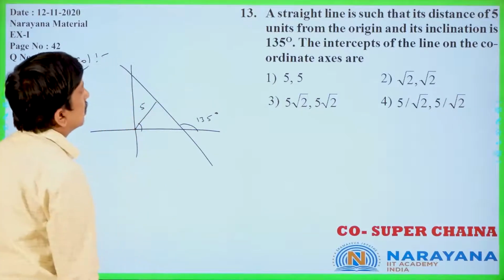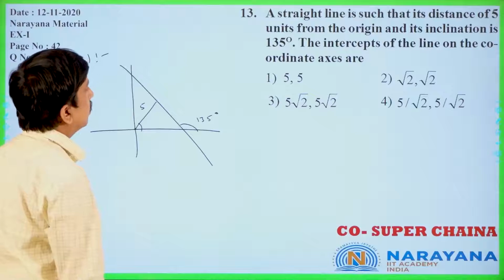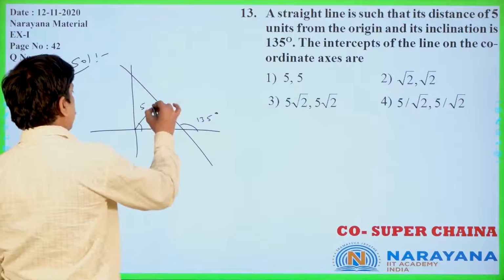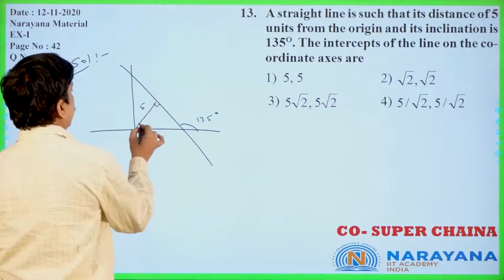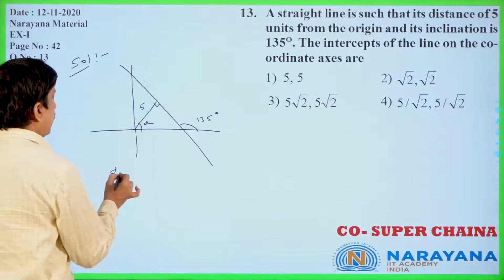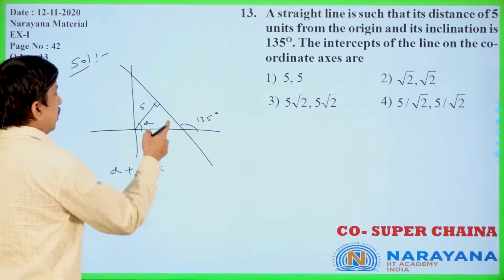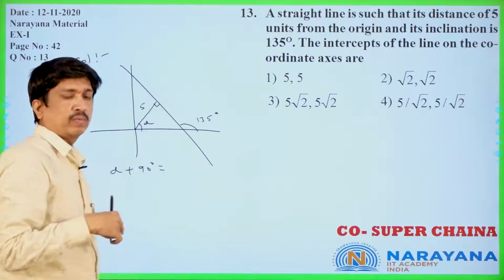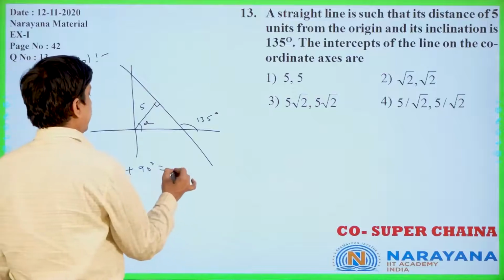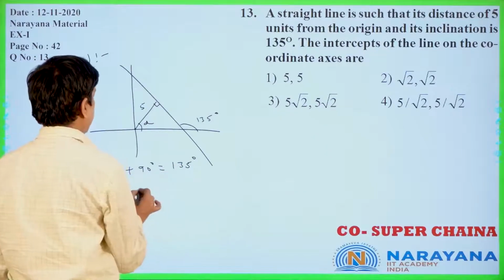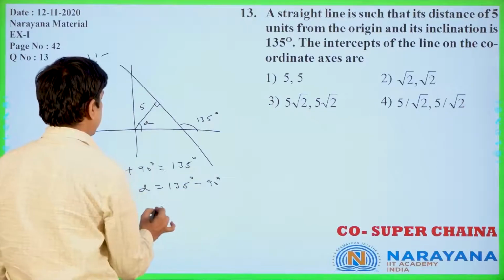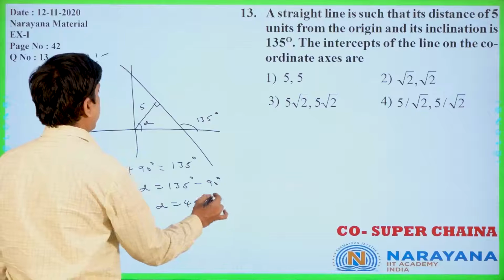A straight line such that its distance is 5 units from the origin and its inclination is 135 degrees. Find the intercepts of the line on the coordinate axes. Now this is a perpendicular only. Now this angle is alpha. One exterior angle is equal to alpha plus 90 degrees, the sum of the opposite interior angles. Now alpha plus 90 is equal to 135 degrees. Alpha is equal to 135 degrees minus 90 degrees. Alpha is equal to 45 degrees only.